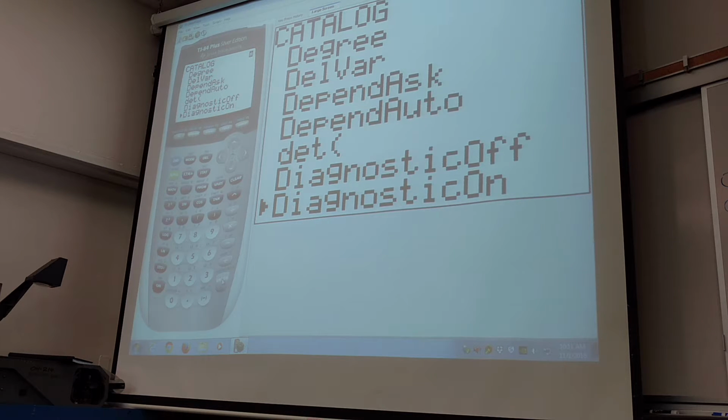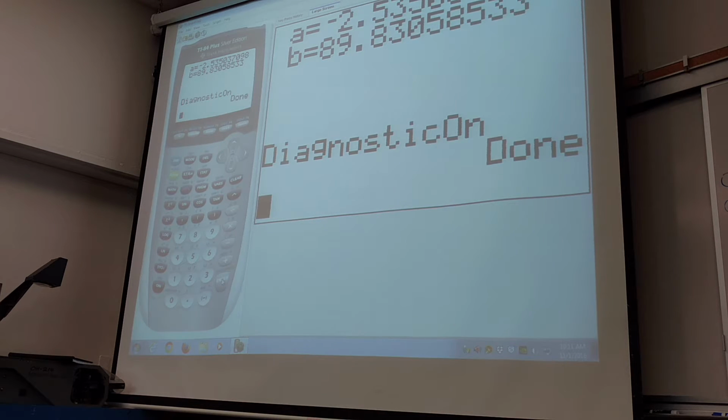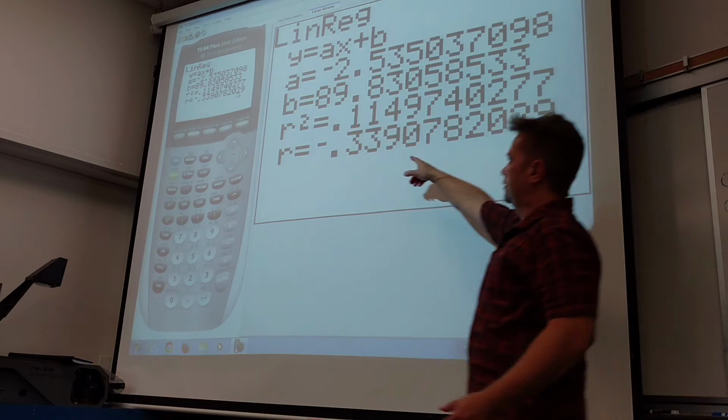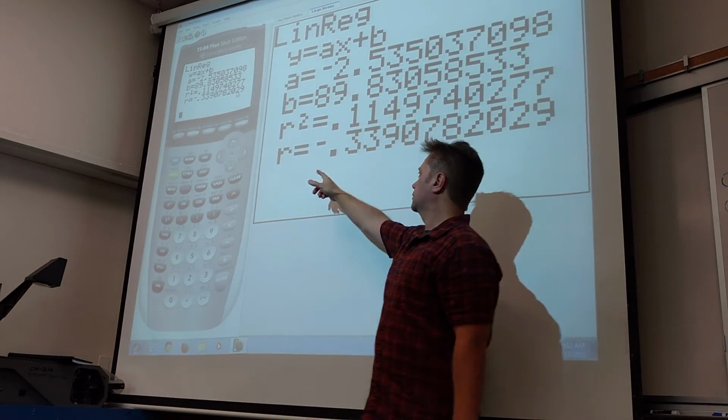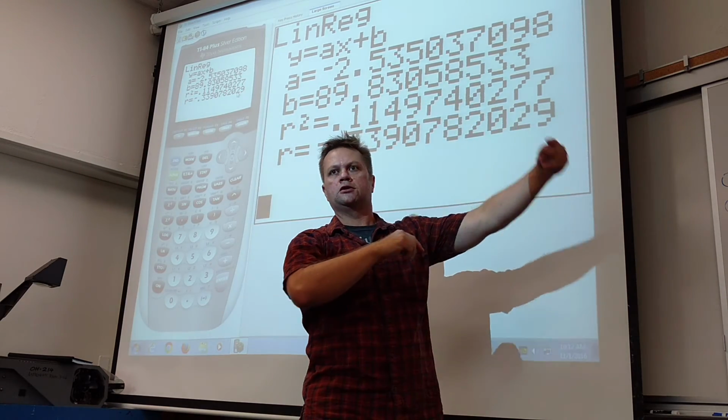So I'm going to turn that on. So I'm going to hit enter. Enter. So now it's been done. It's turned on. So now if I go to Stat, Calc, number 4, like we did earlier, it's going to tell me everything including R. And we knew R was going to be closer to 0 than it is to -1 because it's weak. And it was going to be negative because it's a negative relationship.